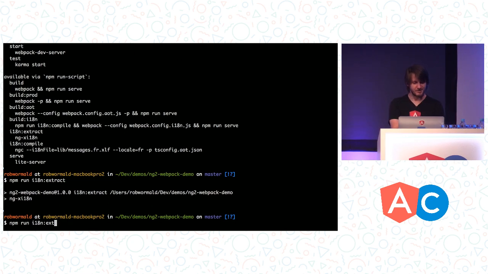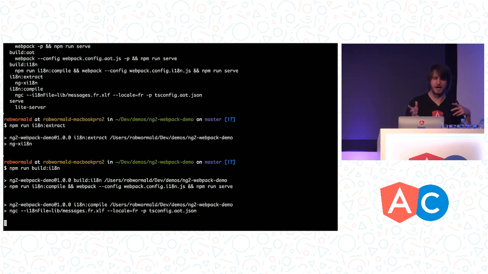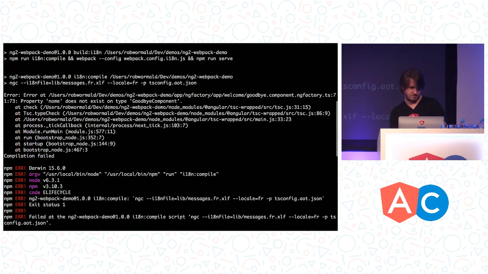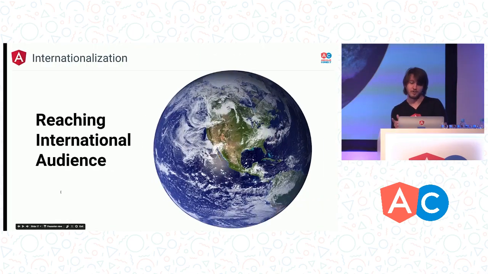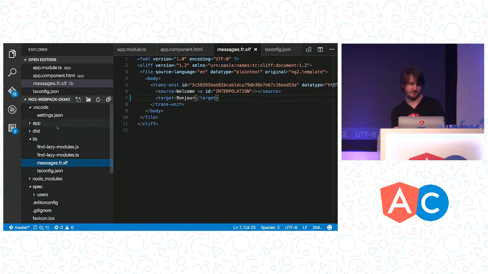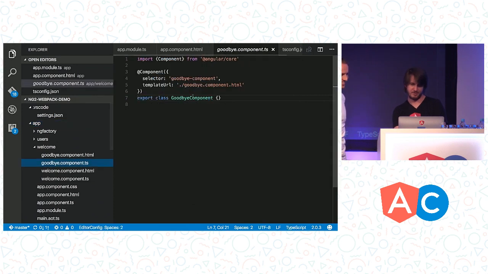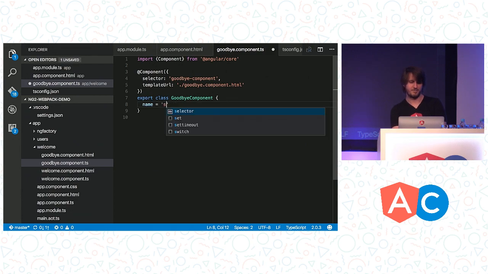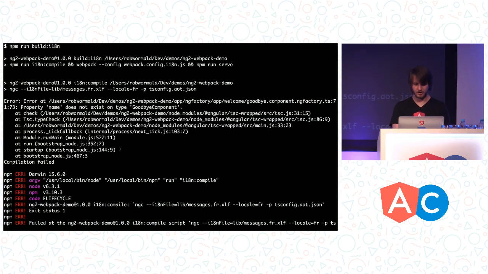So what we're going to do then is we're going to run i18n build i18n. This time, we're going to run the ngc compiler again. You can see me running it down here. But we're actually going to tell it, oops, i18n build. Oh, right. Oh, no, it's type checking for me. It's saying, hey, you added a thing on your component that you don't have on your component. See, this is our tooling saying you screwed up. Cool. Let's run that again.